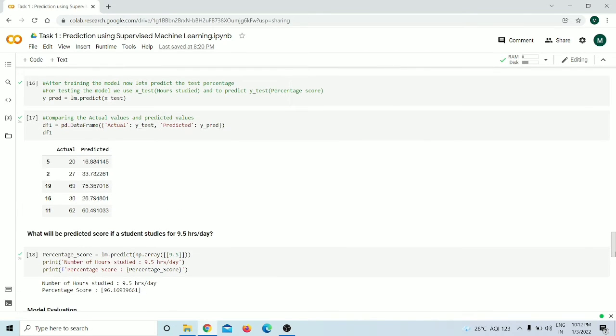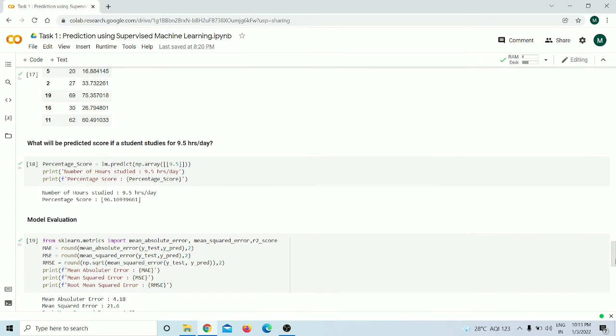Now the next step is to test the model based upon the testing data set. So to test the model, we are using lm.predict to predict the y-test values based upon the x-test, that is our independent variable. After that, we are finally comparing our actual values and our predicted values. So here we can see that our actual value is 20 and our model predicted the value as 16. The difference between actual and the predicted value is basically known as residual, that is the error basically.